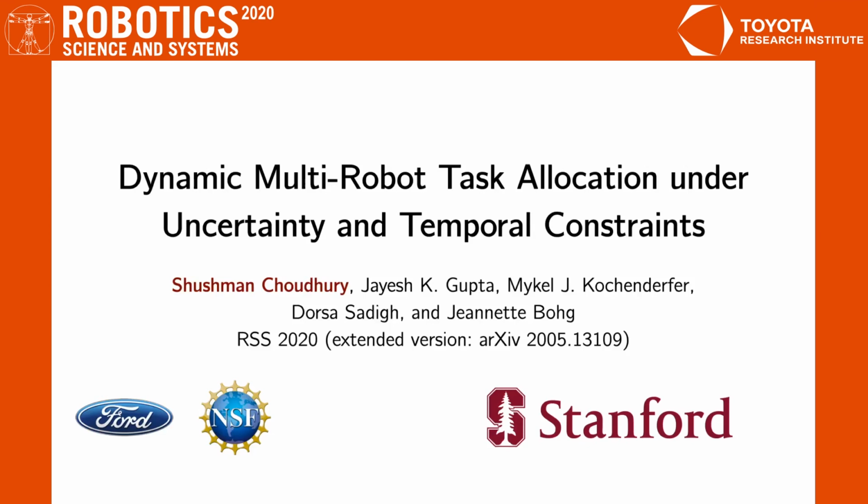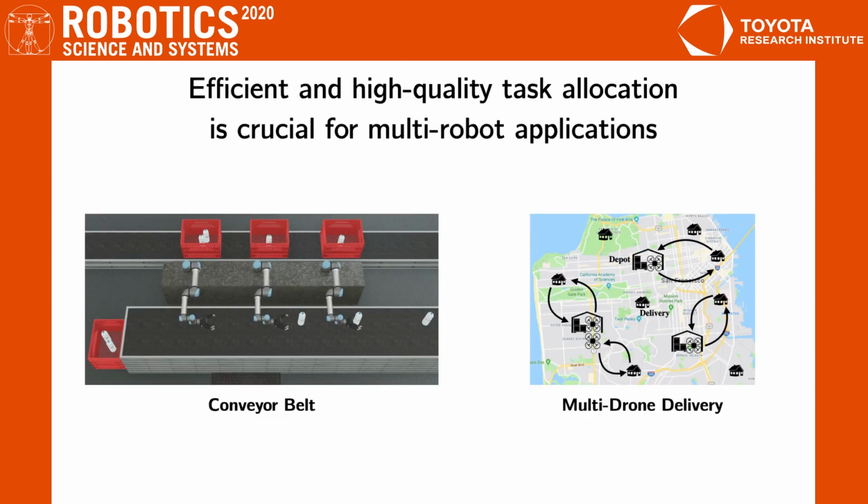Hello, and welcome to our RSS 2020 talk on optimally assigning robots to a stream of incoming tasks while accounting for uncertainty and time constraints. Efficient and high-quality task allocation is crucial for applications with multiple robots working together, from logistics to manufacturing to services. Consider two real-world examples here.